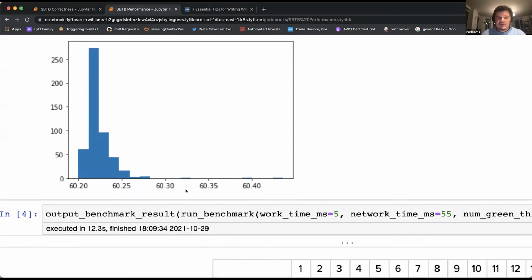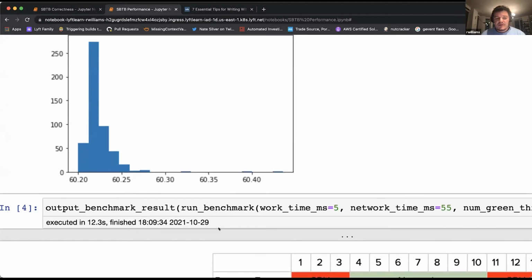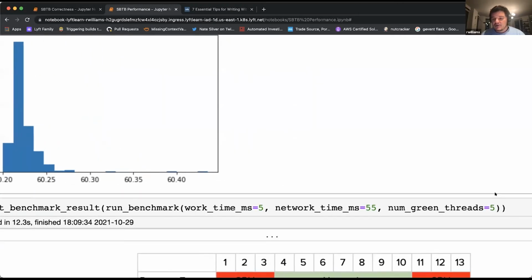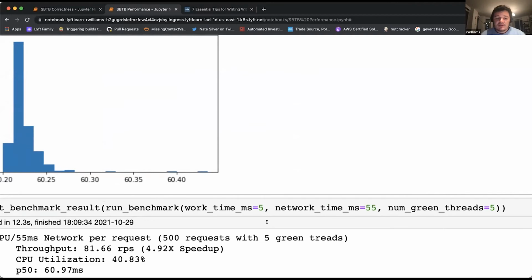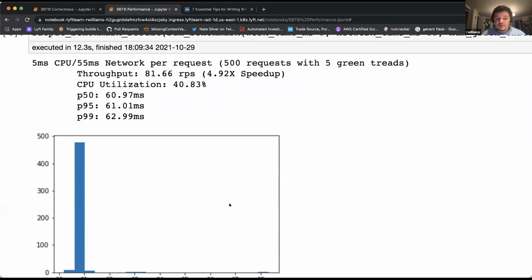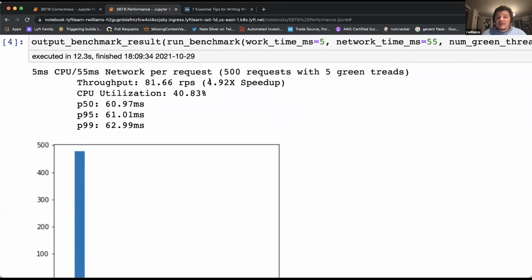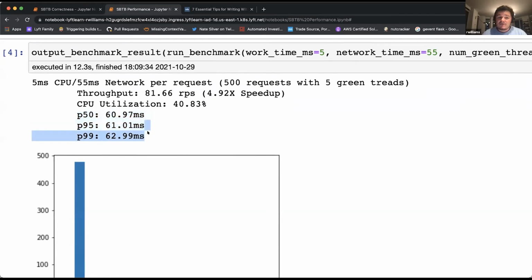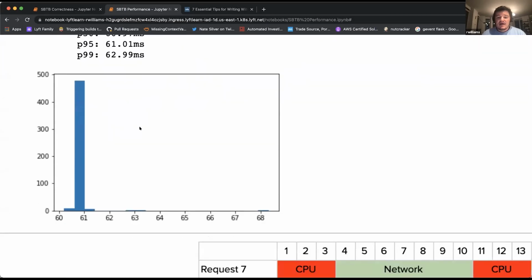So let's see if we can do any better. Now we are going to quintuple the number of green threads. And lo and behold, we're actually still doing pretty good. We successfully almost quintupled our RPS, and we've vastly improved our CPU utilization. Simultaneously, we haven't really negatively impacted our request time distribution. We're still having that pretty tight 61 to 63 millisecond response time. So this seems pretty good.